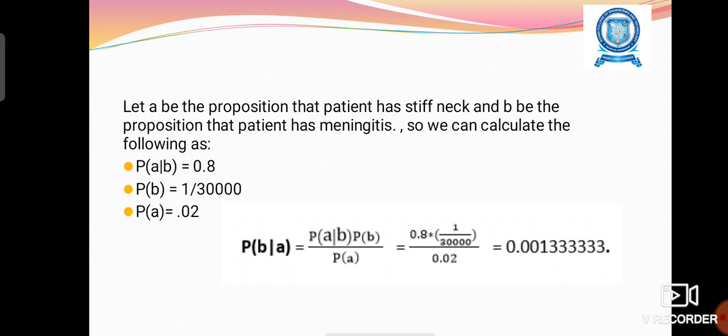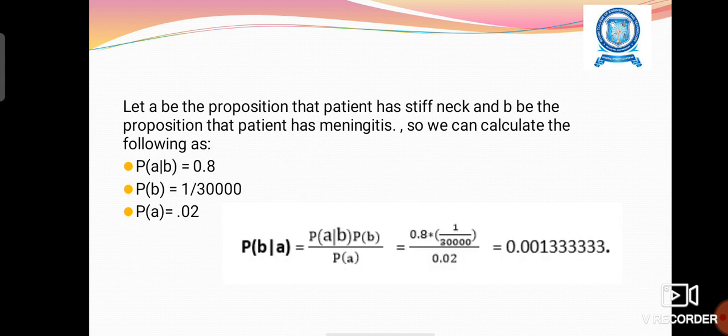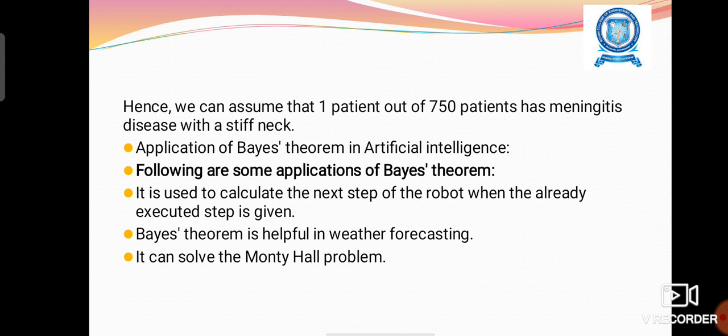From the given data, we can apply the values into the formula. P of B given A is equal to P of A given B into P of B divided by P of A. When we apply the values, we get 0.00133. When we change this into a proportion, we get 1 patient out of 750 patients has meningitis disease with a stiff neck.